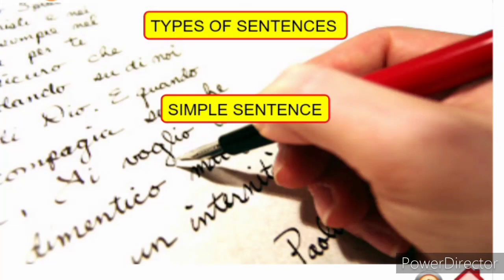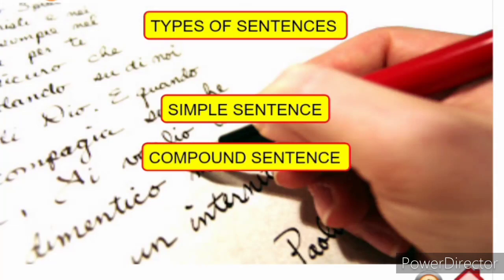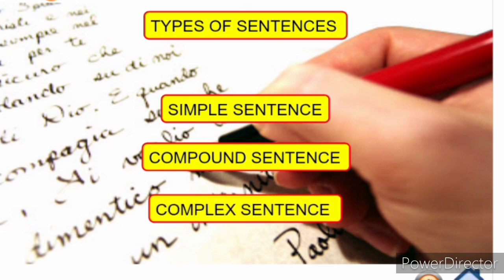A simple sentence contains only one independent clause. A compound sentence consists of two or more independent clauses, joined by coordinating conjunctions. A complex sentence contains one independent clause and at least one dependent clause.